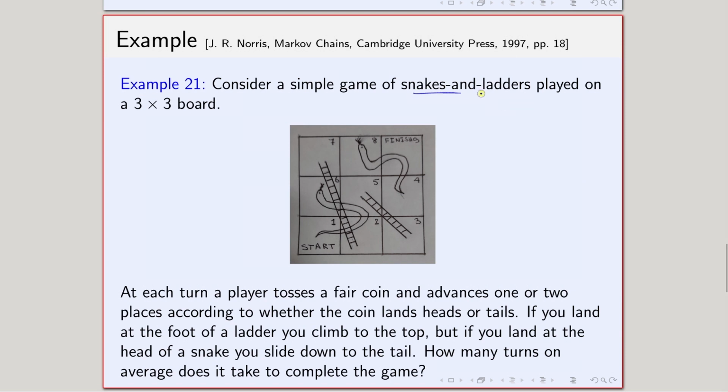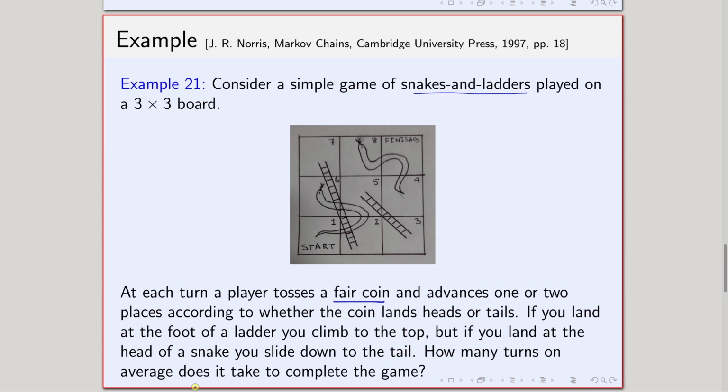It is a standard snake and ladder game. Only thing is that in this case it is a 9 cross 9 square. We start from 1 and our aim is to reach 9. It is the finishing point. We start from 1, our aim is to reach 9, and the game goes like that.